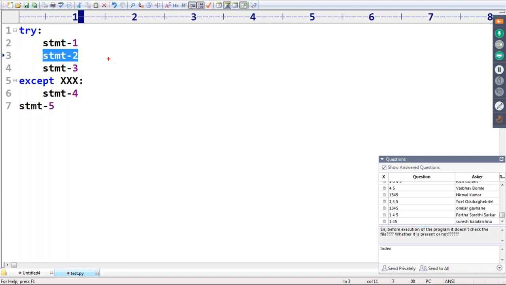Okay, remember, statement 1 will be executed. While executing 2, the problem came, immediately the corresponding except block matched. That's why statement 4. Sir, after executing statement 4, can you please tell, will statement 3 be executed or won't it be executed? Observe a bit very carefully, sir. Statement 3 won't be executed. Once you come out of the try block, the control never goes to the try block again.